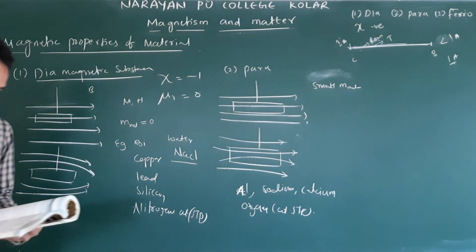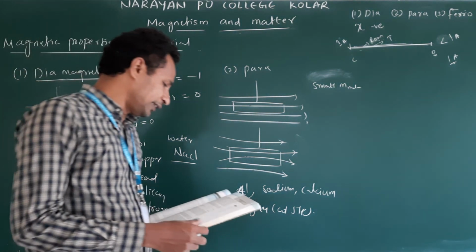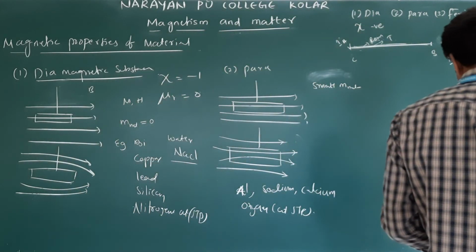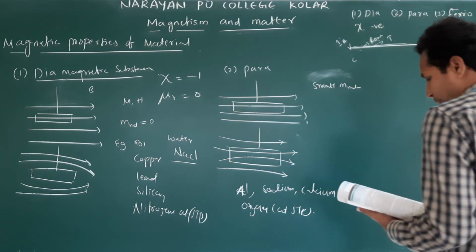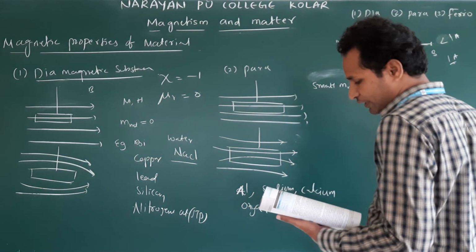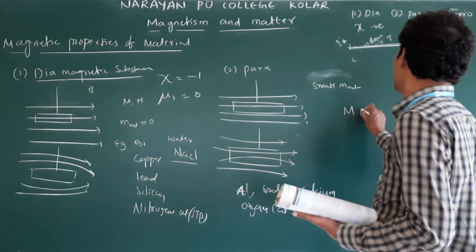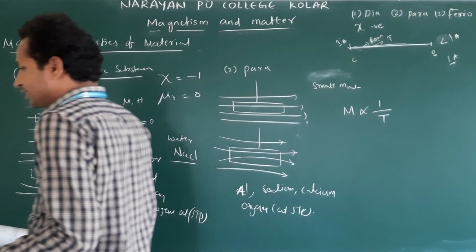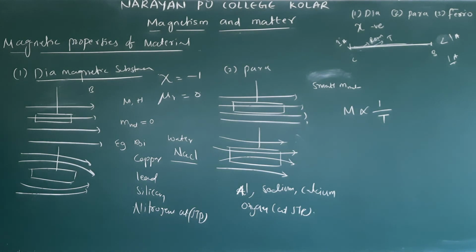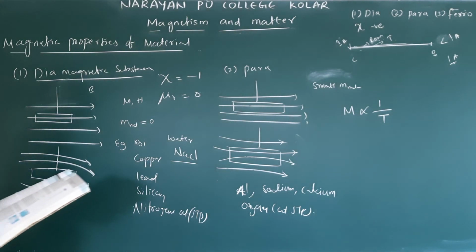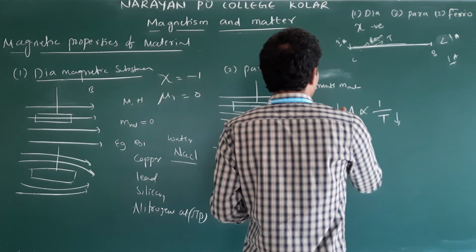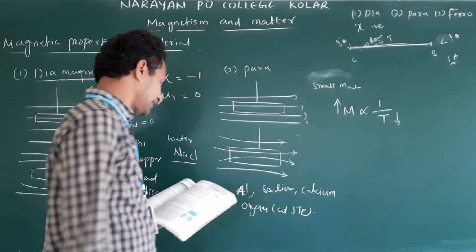Now, one more important point. It is found experimentally that the magnetization of paramagnetic materials is inversely proportional to absolute temperature. M is inversely proportional to temperature. As temperature increases, magnetization decreases for paramagnetic substances. If temperature decreases, magnetization increases.